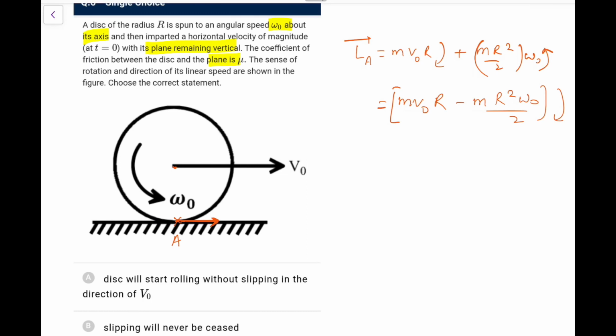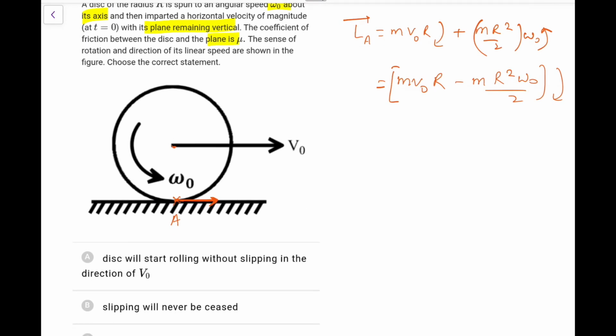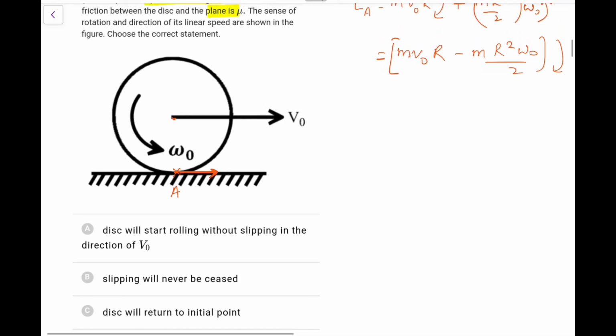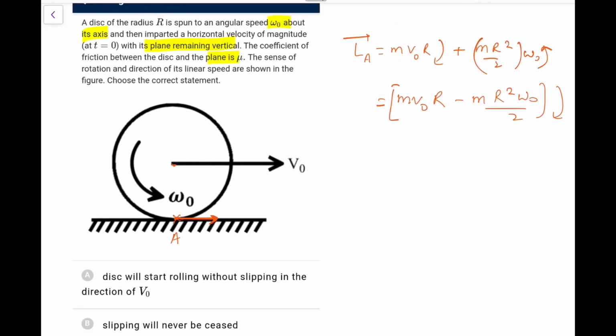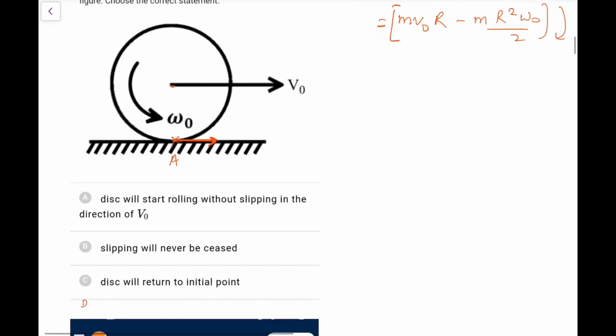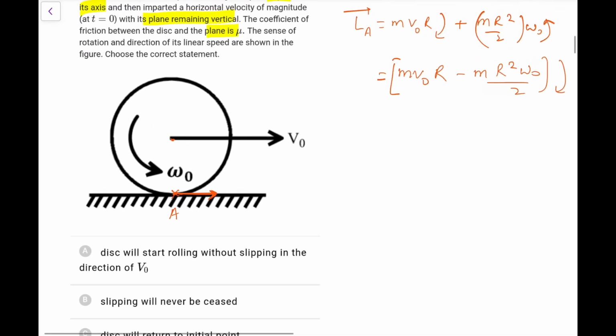Now the value of omega naught is not given. The disk will start rolling without slipping in the direction of V naught; slipping will never cease; the disk will return to the initial point. So in this particular case it's tough to make out, I think. It is the initial angular momentum, and I cannot comment without knowing the relation between V naught and omega naught. So here it's tough to make out, and the D option, of which I have not taken a complete screenshot, would be none of these. That is what I am getting.